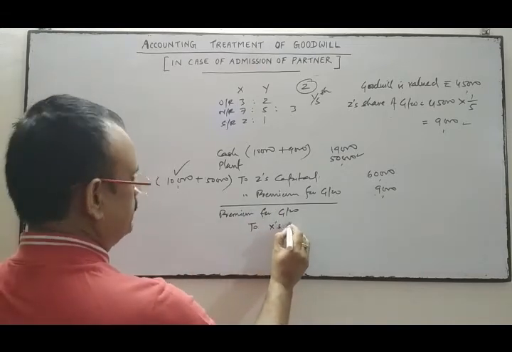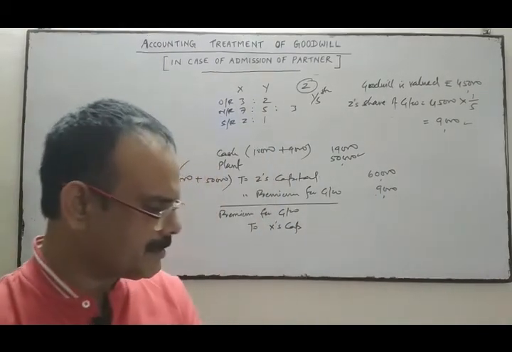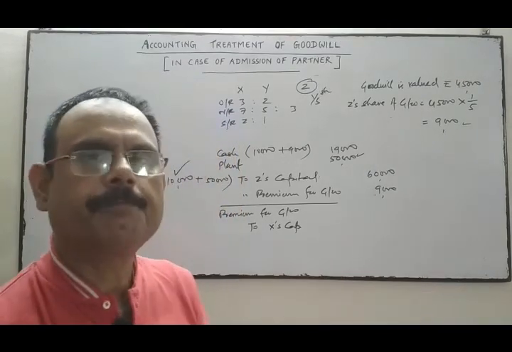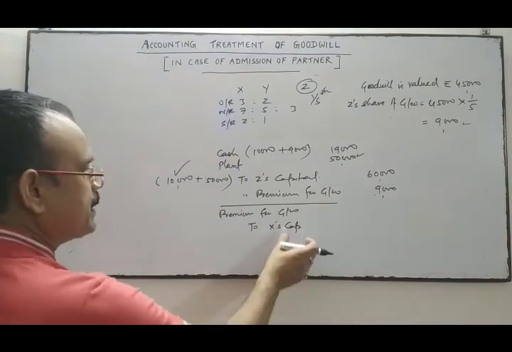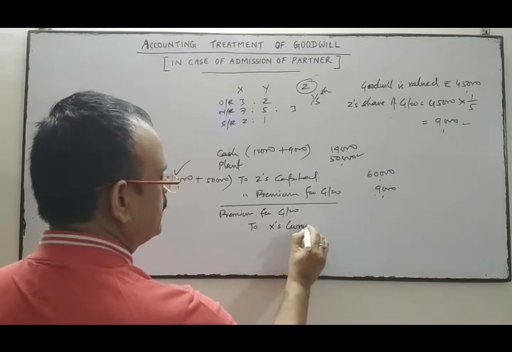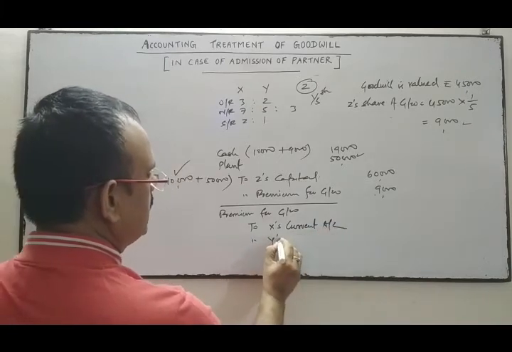X's capital. In the last line, it has been written that the past journal entries assume that partners have fixed capital. So when the partners have fixed capital, this will be transferred to the partners' current accounts, to X and Y's current account.